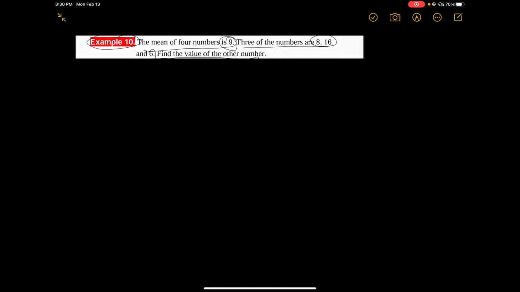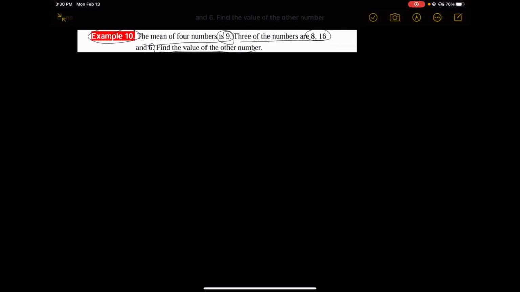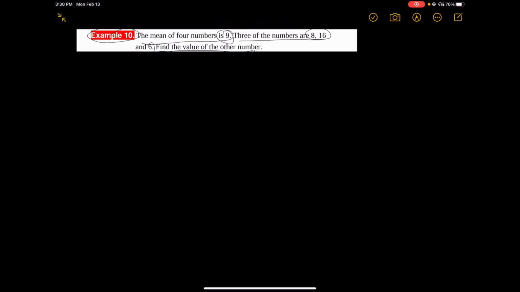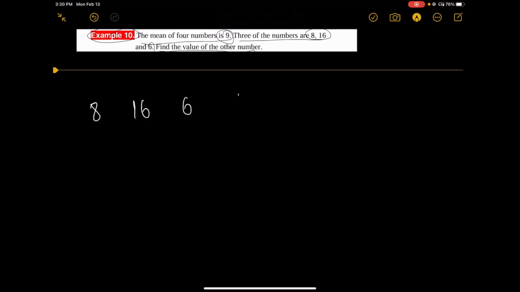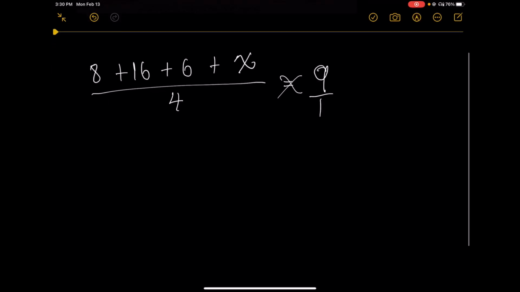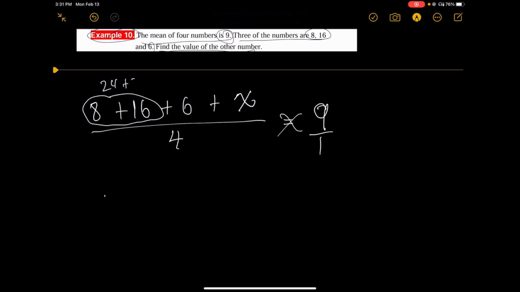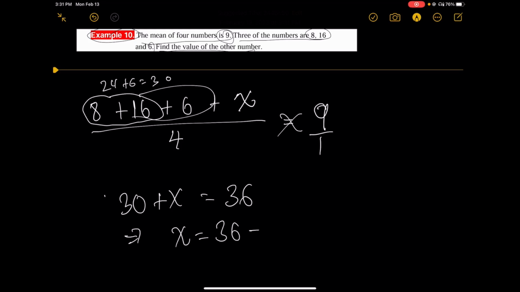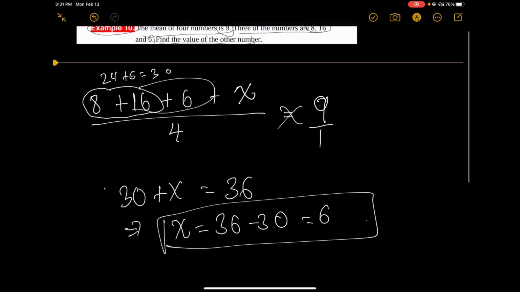Find the value of the other number. ተነግሮናል 8, 16 እና 6 ናቸው፣ then find the value of the other number። ለዛ የ8፣ የ16፣ የ6 እና የሆነ ቁጥር የማላቀው ሚናቸው ስንት ነው? ሚናቸው 9 ነው። (8 + 16 + 6 + x) ሲካፈል በ4 is equal to 9 ነው። ክሮስ ማልቲፕላይ ማለት ነው። 8 ሲደመር 16 24 ነው፣ 24 ሲደመር 6 30 ነው። ከዛ 30 ሲደመር x is equal to 9 ሲባዛ በ4, 36። Simplify that: x is equal to 36 ሲቀነስ 30, 6 ነው። ማለት x 6 ነው። The value of the other number is 6 ማለት ነው።